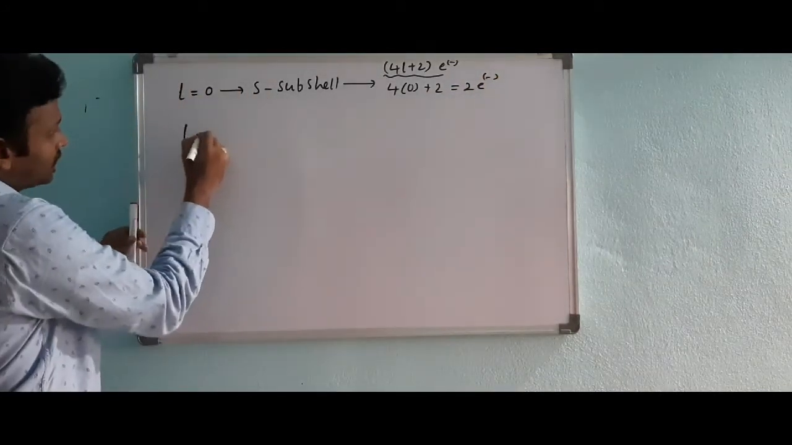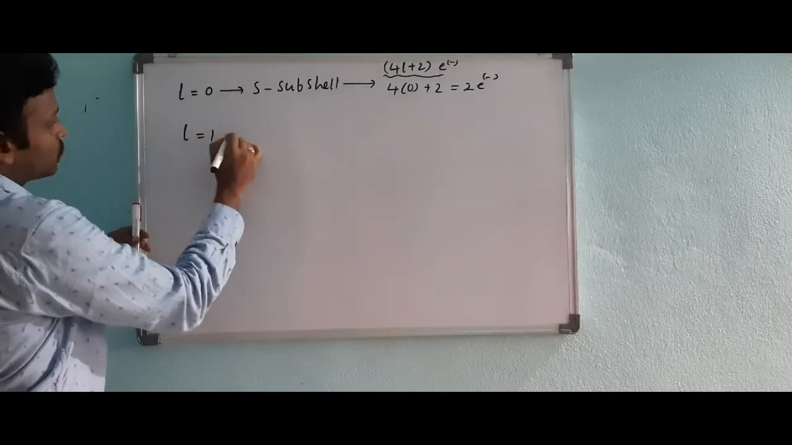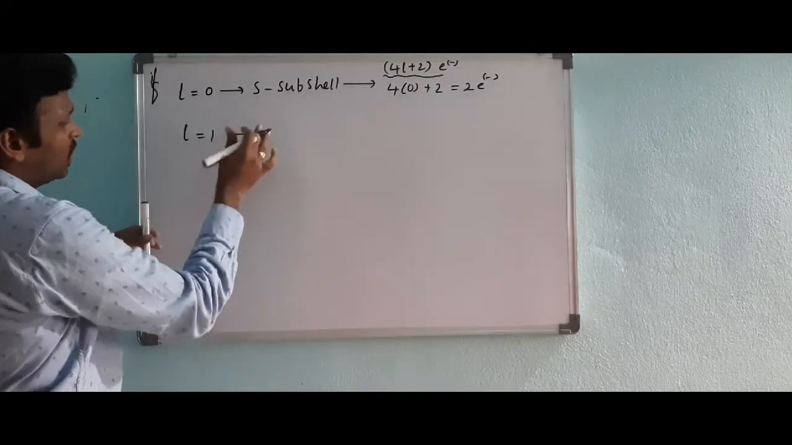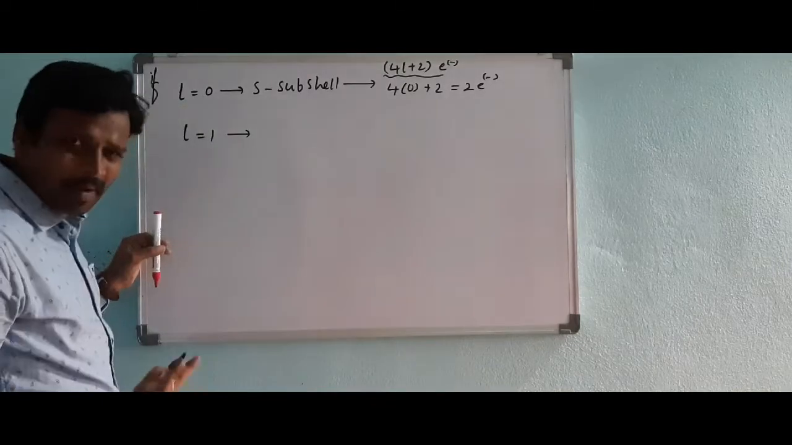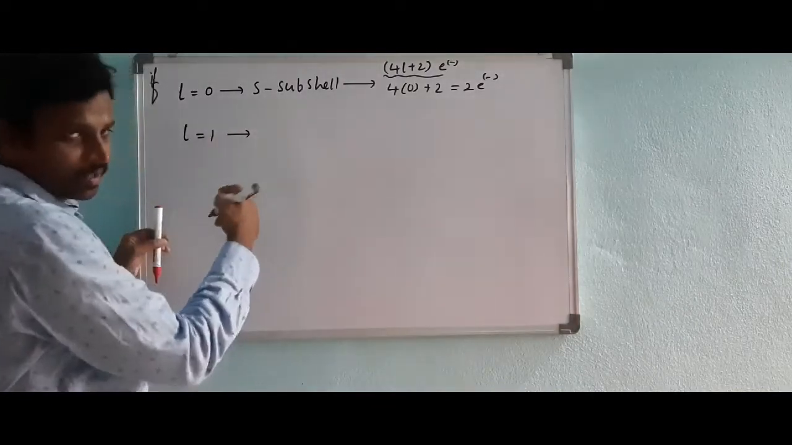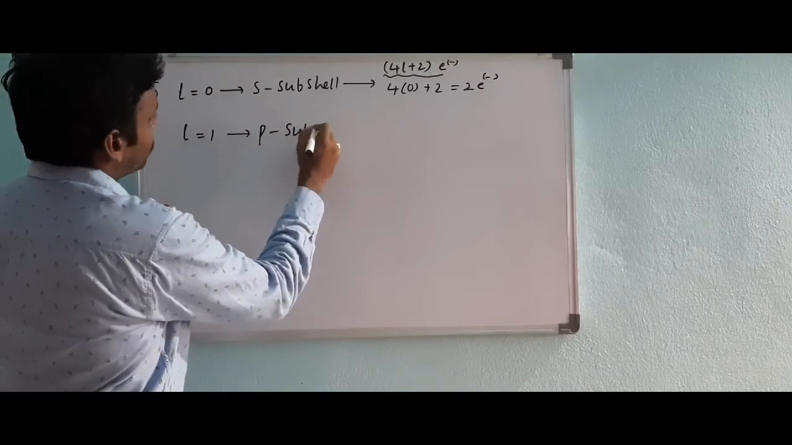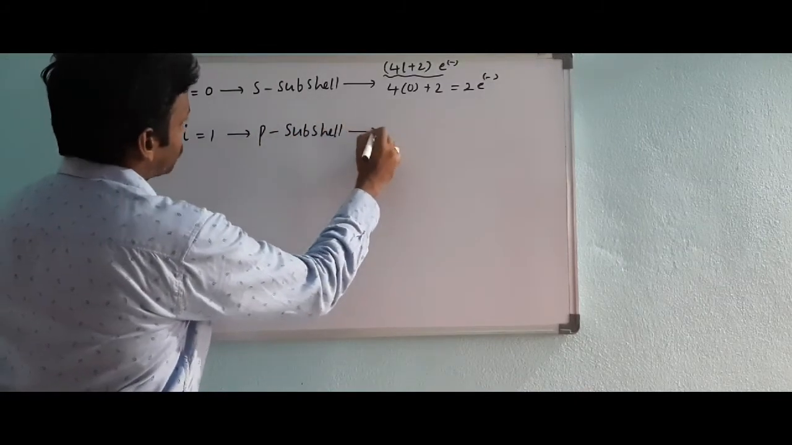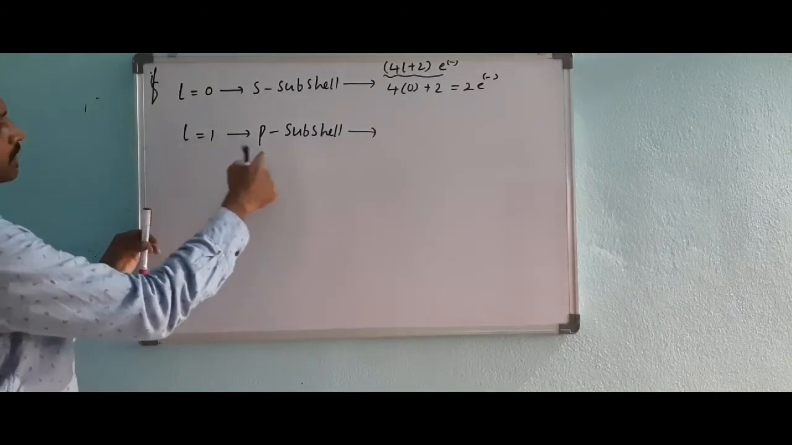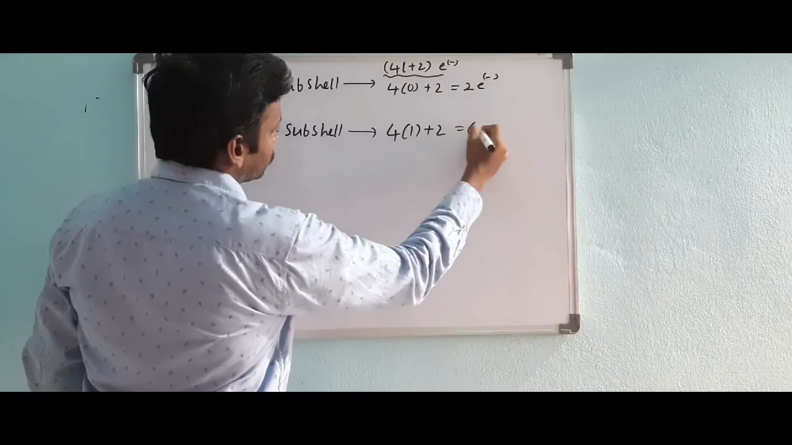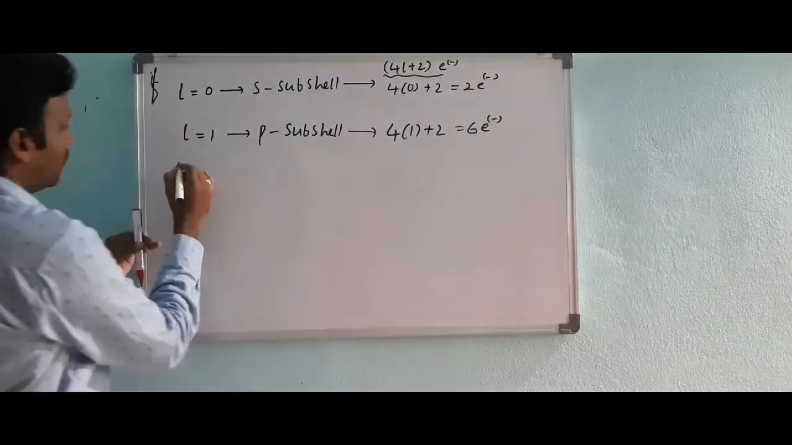Next, l is equal to 1. If l is equal to 1, what subshell? s subshell means l is equal to 0, okay. I am considering one by one, that's why I write l is equal to 1. That means the p subshell. The l value is how much for the p subshell? 1. So 4 into 1 plus 2. So 6 electrons are present.